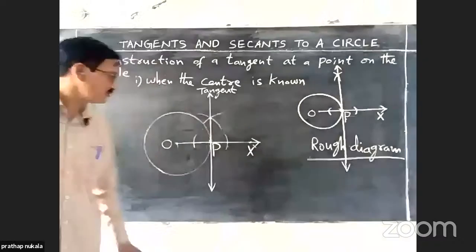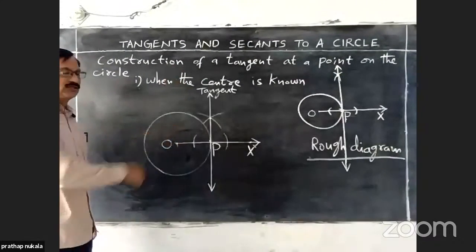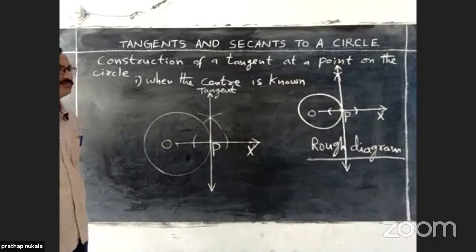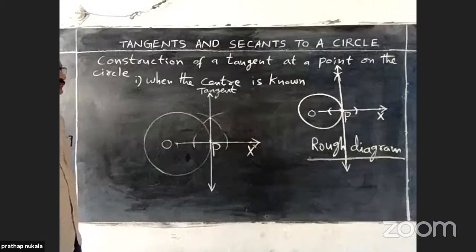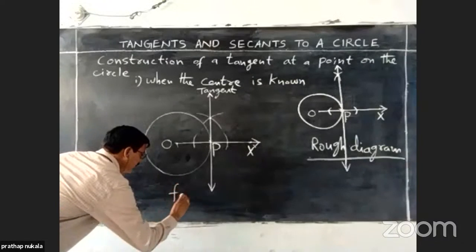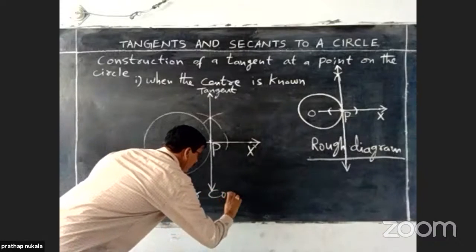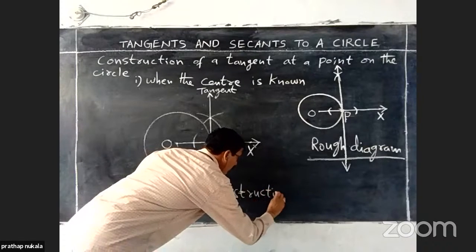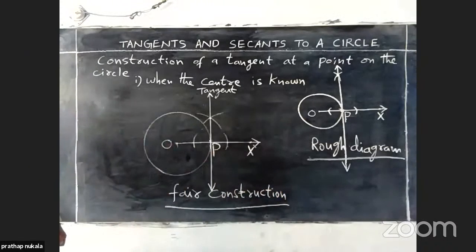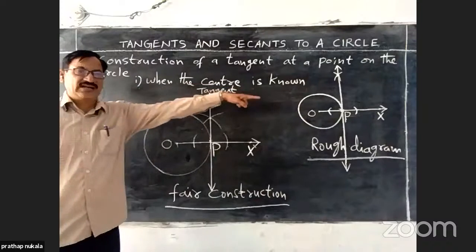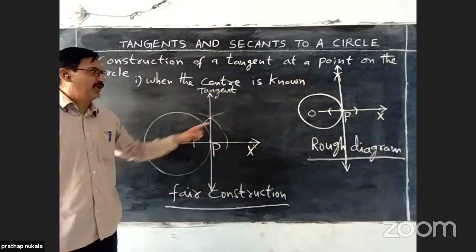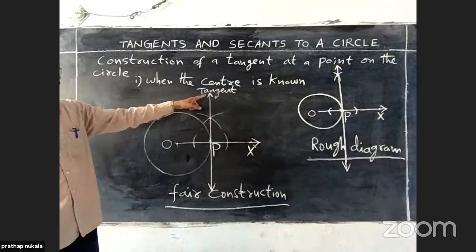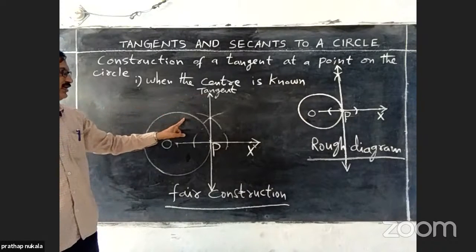This is the fair construction. Just look at the blackboard and observe carefully. This is known as fair construction. According to the rough diagram, we have constructed a tangent to the given circle at a point on the circle.